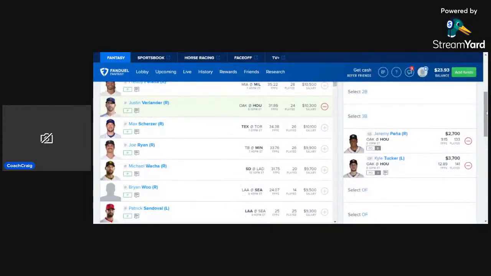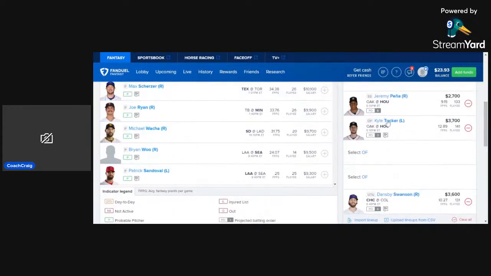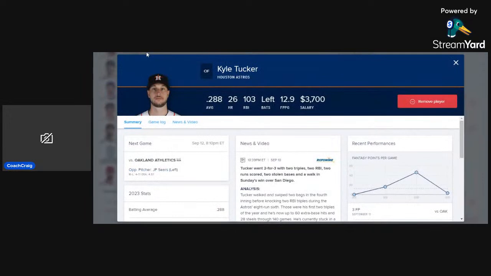And then we're going back to his teammate right away with Kyle Tucker today, $3,700. So he is $200 more expensive than yesterday. 3 for 7 with 2 home runs in his career versus JP Sears. He's got at least 1 hit in 5 out of his last 7 games. So pretty safe floor there.